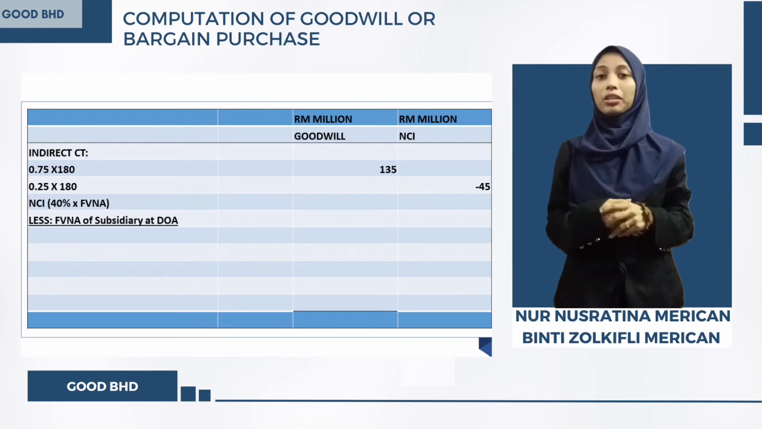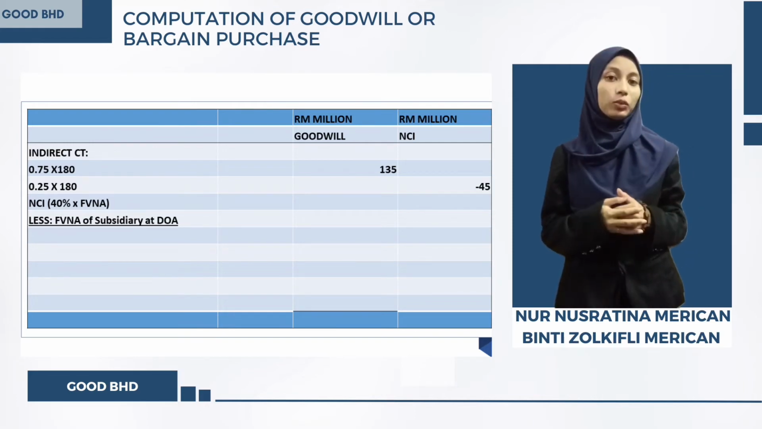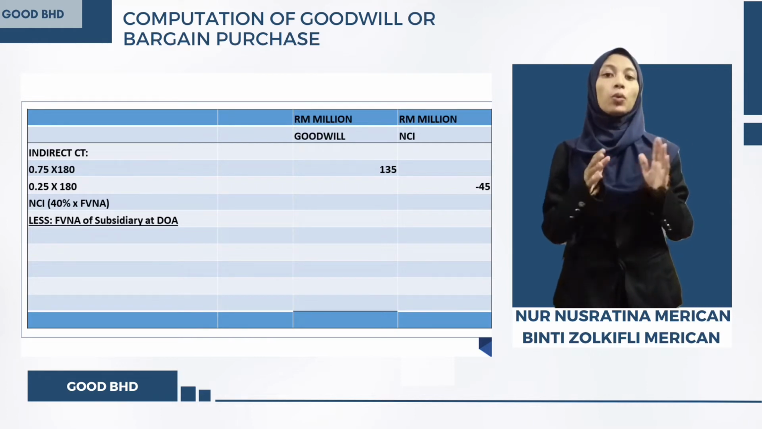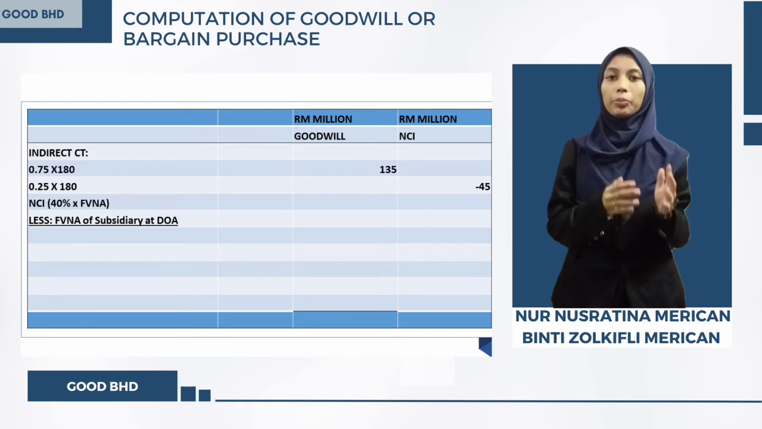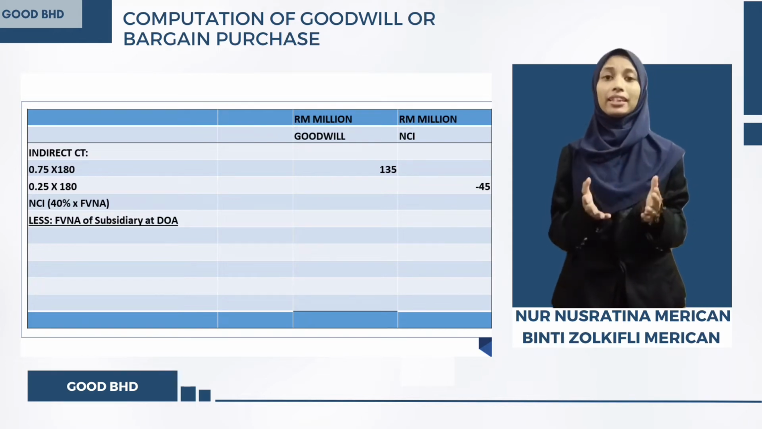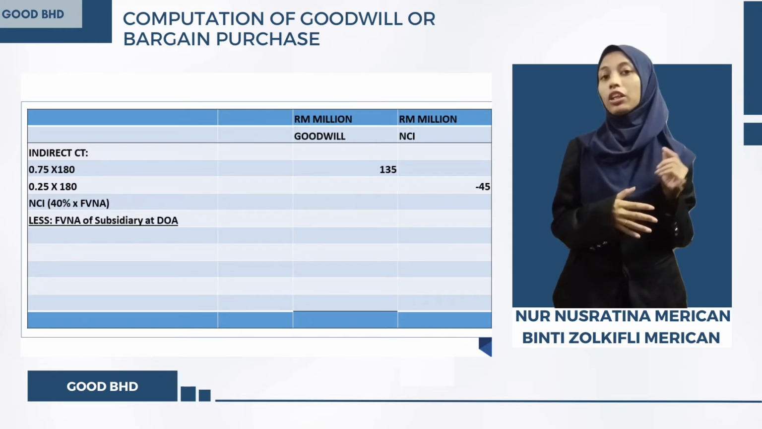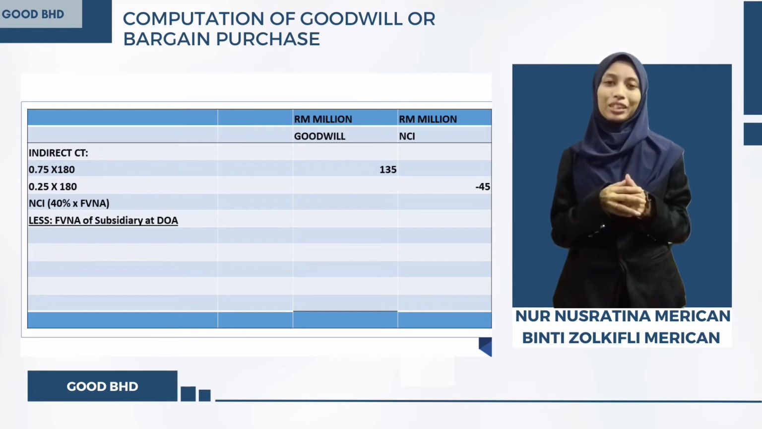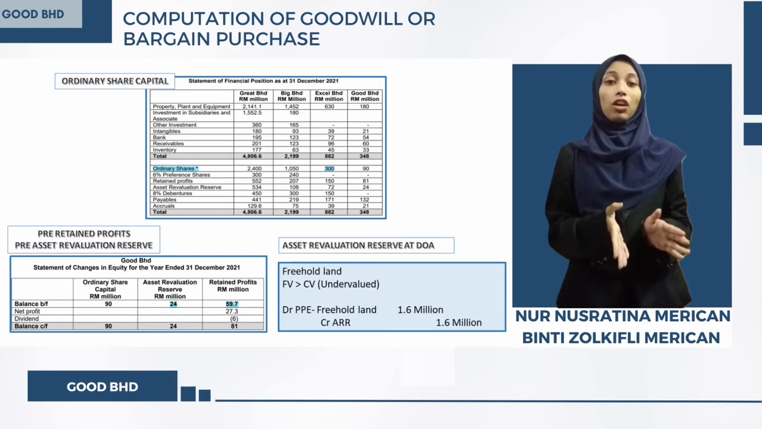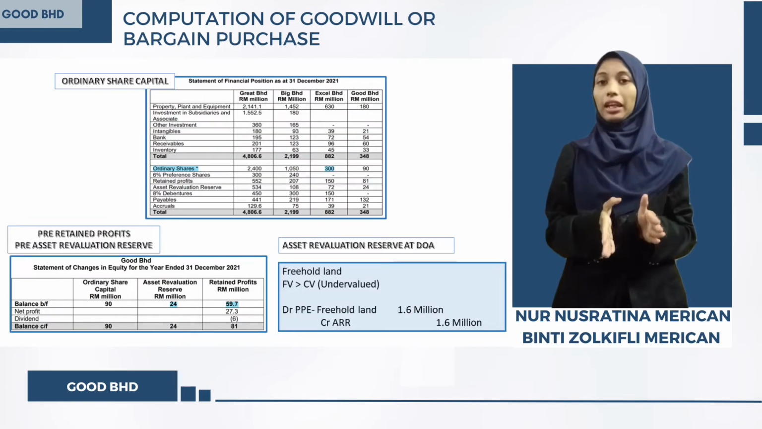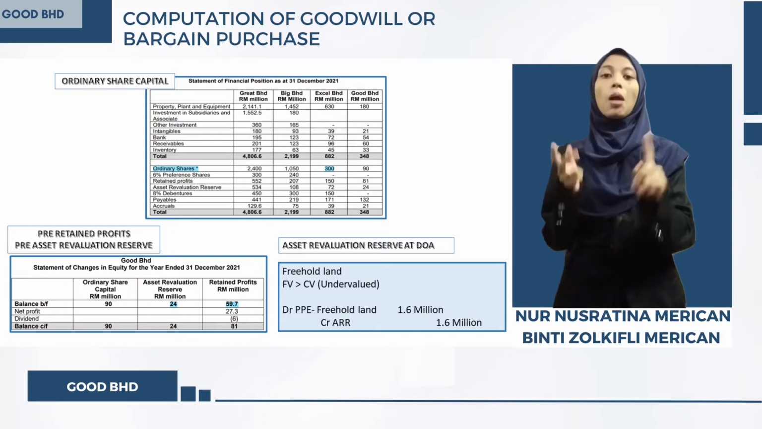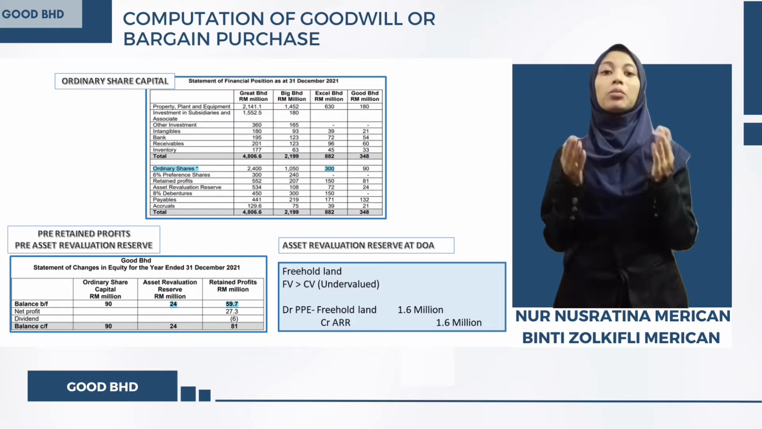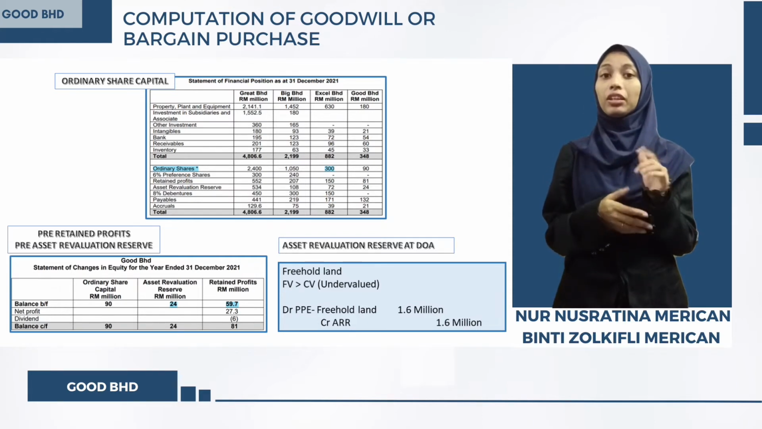Next, to calculate the amount of NCI that will be added with the amount of indirect CT, we need to multiply the percentage of NCI for indirect control, which is 40%, with the fair value of the net asset of subsidiary at date of acquisition as the company is using the partial goodwill. The fair value of the net asset of subsidiary at DOA consists of ordinary share capital, pre-return profit, pre-asset revaluation reserve and amount of revaluation that happened during the date of acquisition.